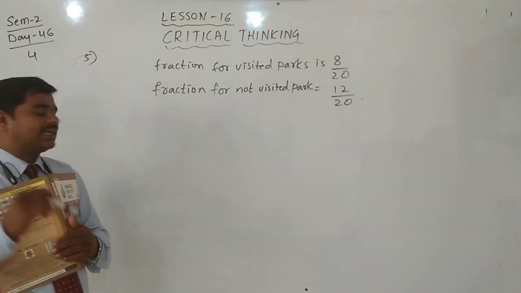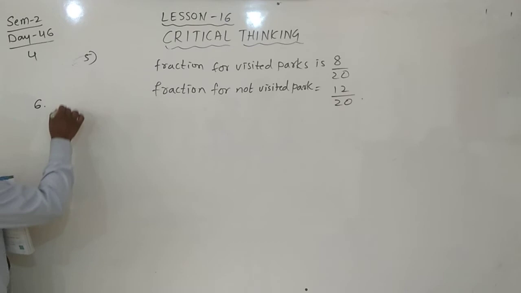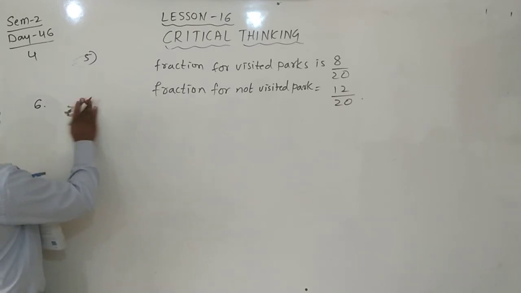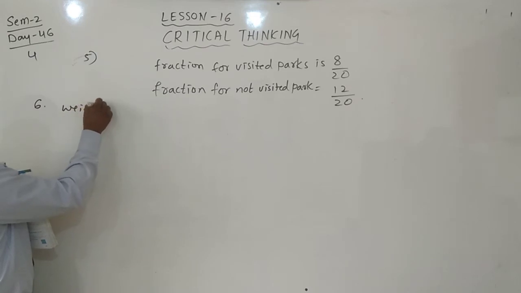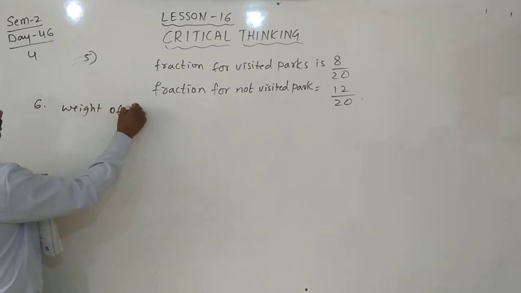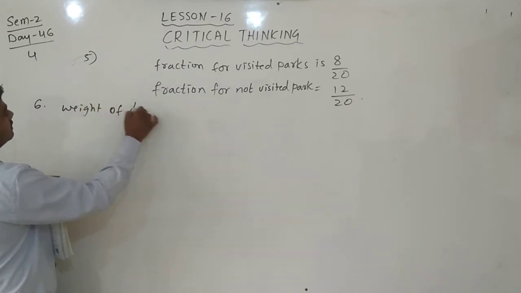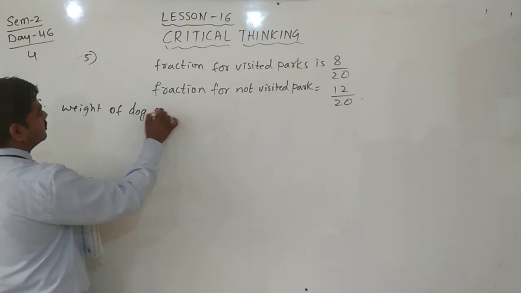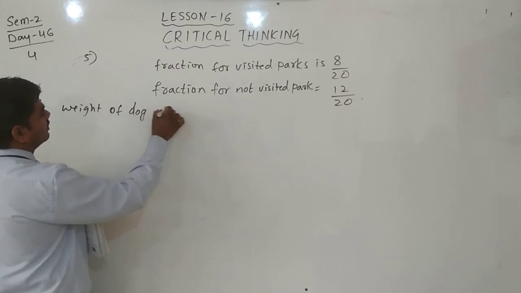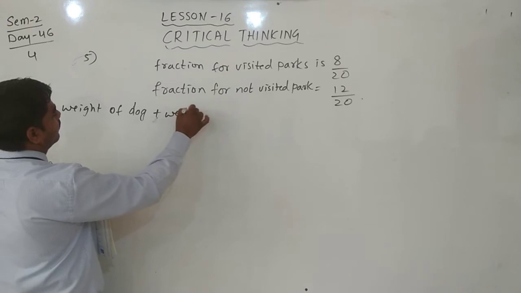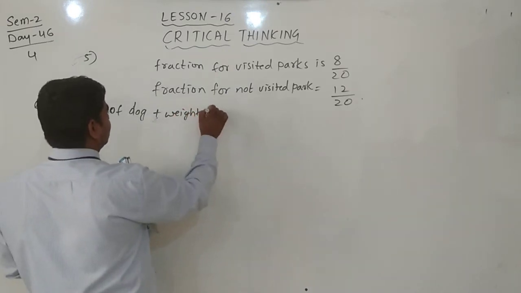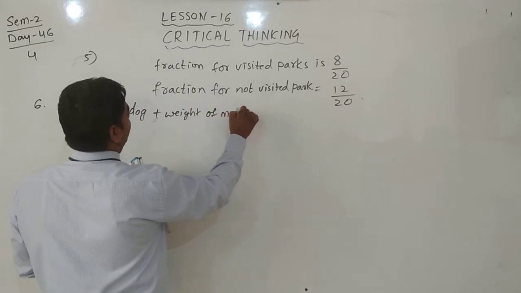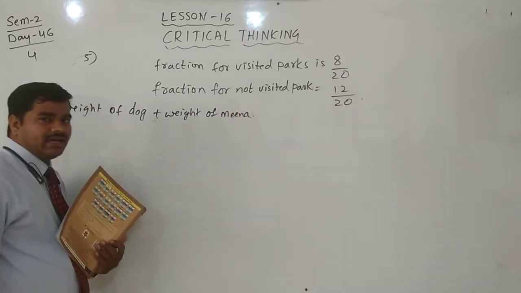Then she will get the weight of the dog plus the weight of Meena together.